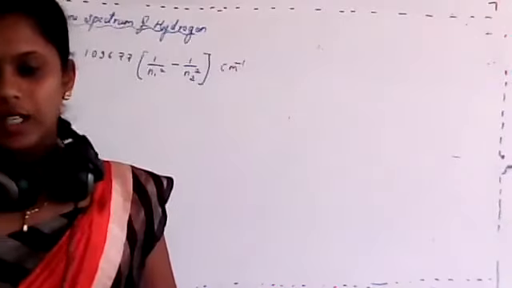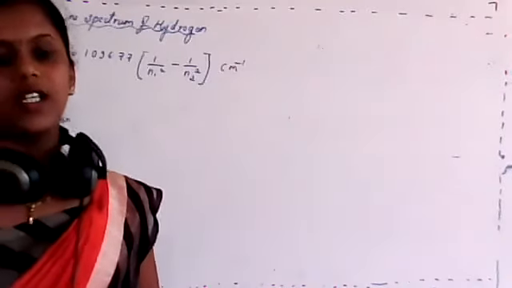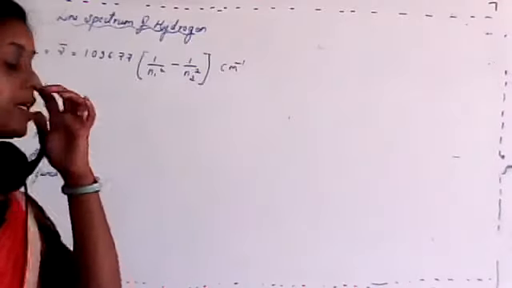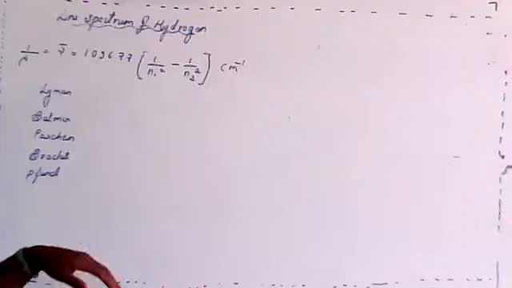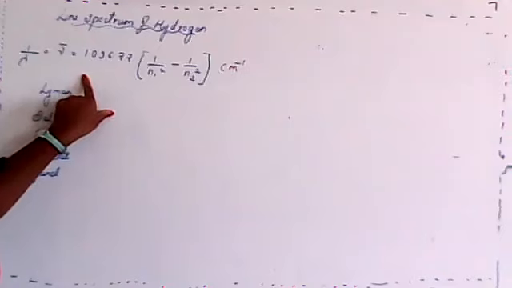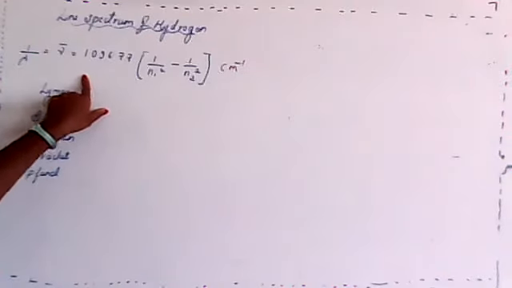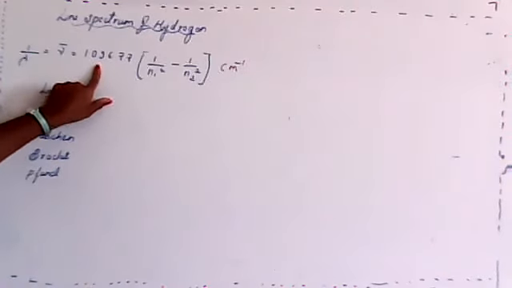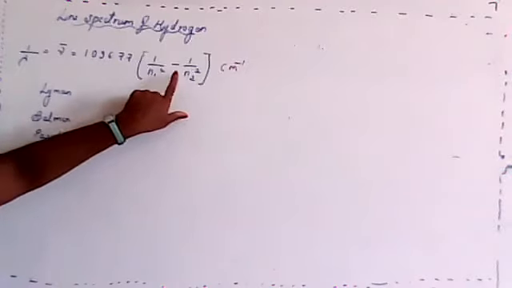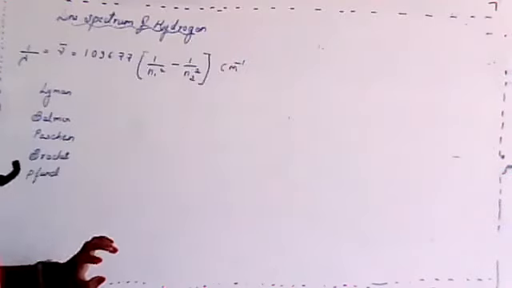Okay, students. Yesterday we studied the line spectra of hydrogen, where we got one formula: 1 by lambda is equal to nu bar equals R times (1 by n1 square minus 1 by n2 square).